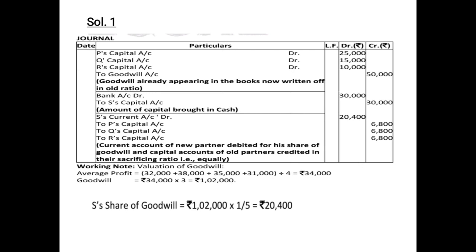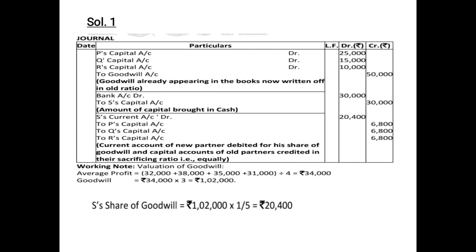So here the old partners, P's capital account debited, Q's capital account debited, and R's capital account debited to goodwill account. Goodwill already appearing in the books is rupees 50,000. So we have credited goodwill with 50,000, and this 50,000 will be distributed among P, Q and R in the old ratio, which will be P's capital debited 25,000, Q 15,000 and R 10,000.